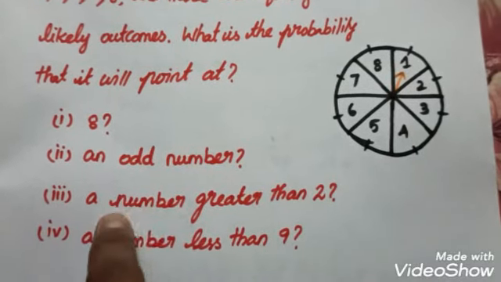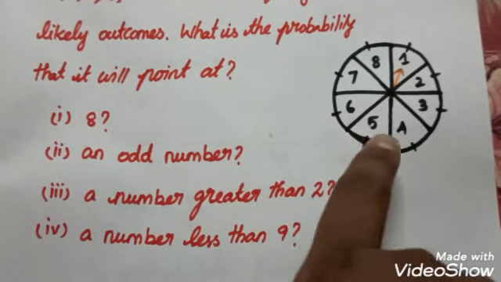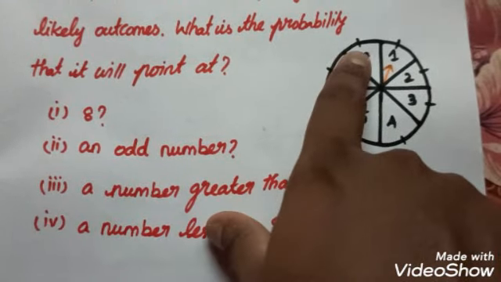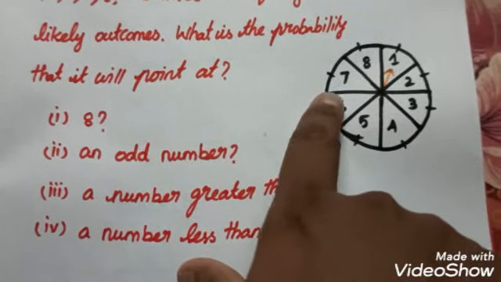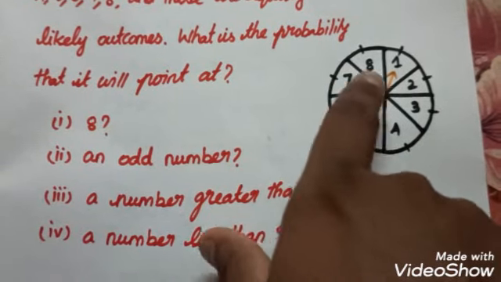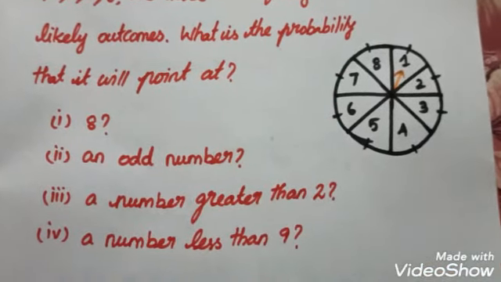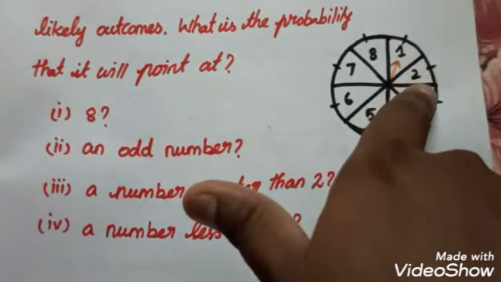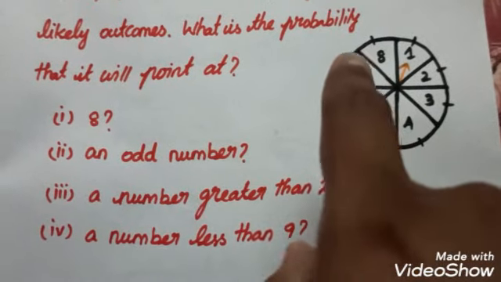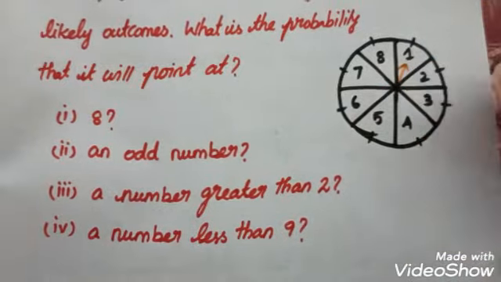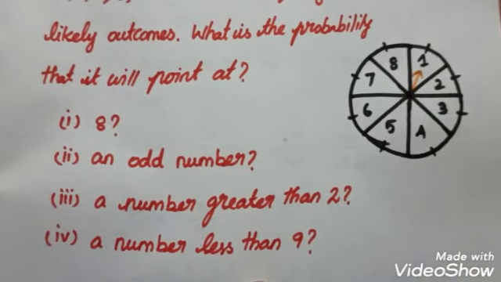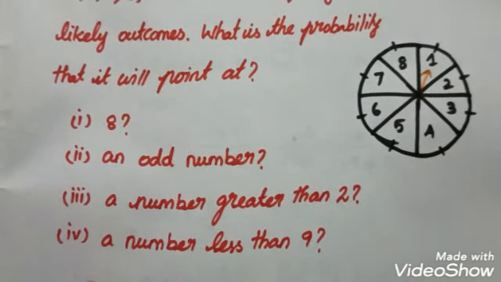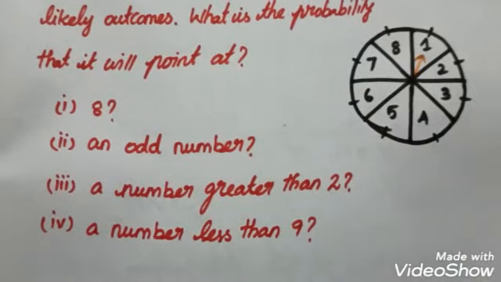Again we spin it, and the rest point is greater than 2. Greater than 2 means it may be 3, 4, 5, 6, 7, 8. These are the numbers greater than 2, so it may rest at any point from 3 to 8. We have to find the probability. A number less than 9: here the highest value is 8, so all the values from 1 to 8 are less than 9. It may be 1, 6, 5, whatever it is, the rest point will be less than 9. So one by one we have to find the solution for these 4 questions.